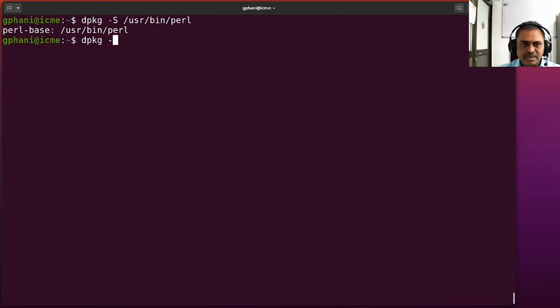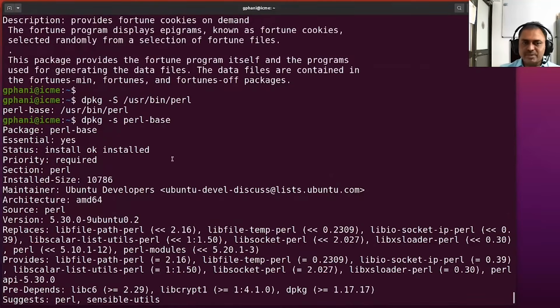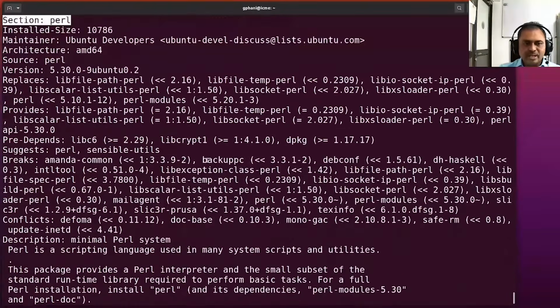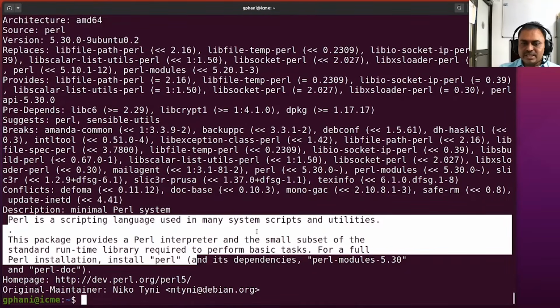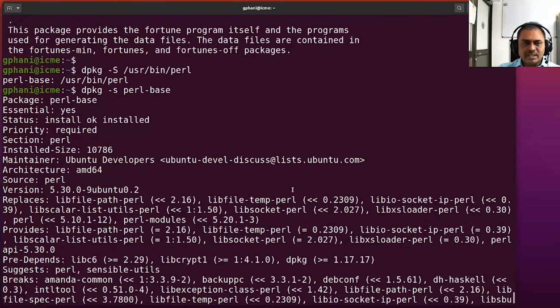So dpkg -s to show about the package, and here you see that information is available. It's an essential package, comes under the section called Perl, and you would see information about that particular package. That is a scripting language used in many system scripts and utilities. So you should not remove this particular executable or the package, and you would also see that it is maintained by the Ubuntu developers directly.